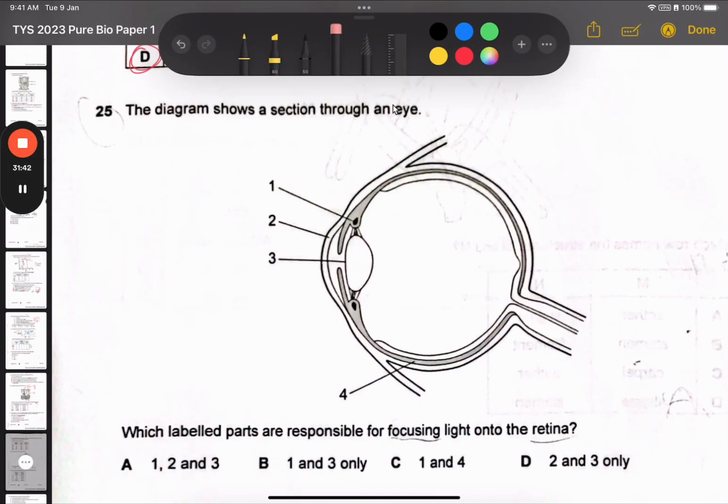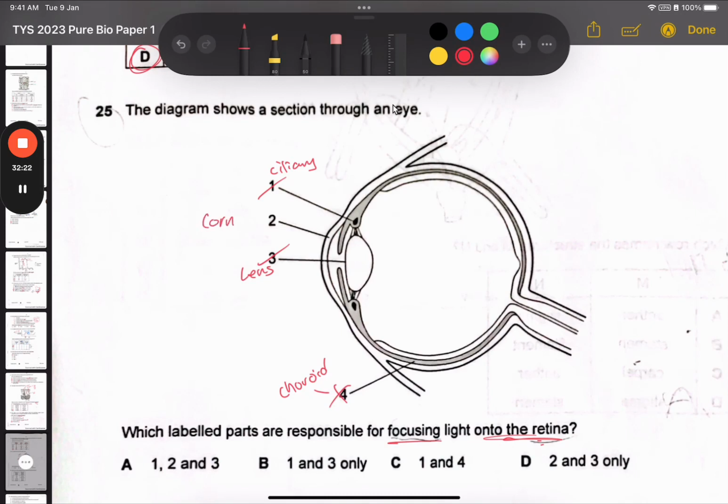25, right? It says which parts are responsible for focusing light onto the retina. Focusing light onto the retina. So number 1 is ciliary body, and yes, this is part of the focusing reflex, right? Number 3 is the lens, and of course the lens needs to change how convex it is to focus on different distance of objects. And then for number 4, this is the choroid. Okay, choroid is not involved in focusing anything or helping light to get on the retina at all. It's just here to, number 1, provide nutrients to the eyeball. Number 2 is black in color to prevent internal reflection of light. So it's not related. Okay, but then what about number 2, right?